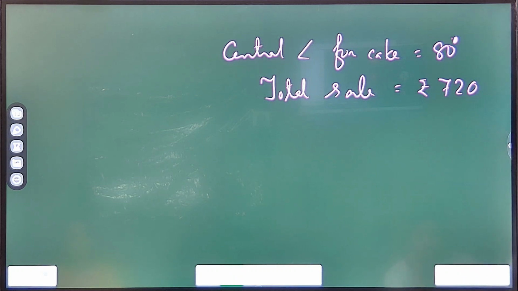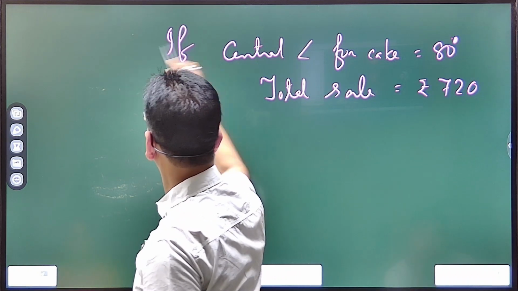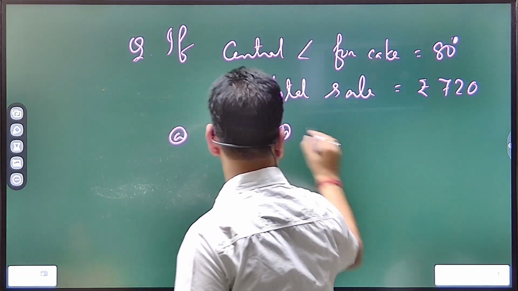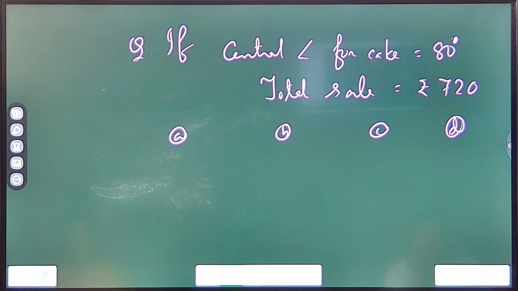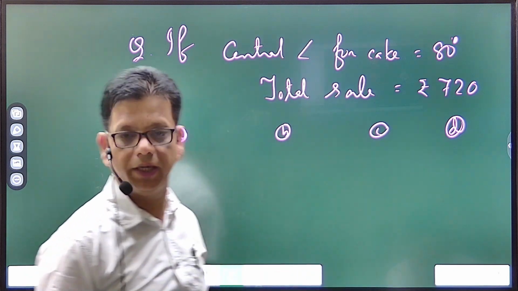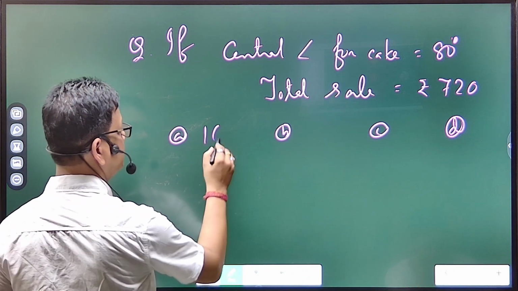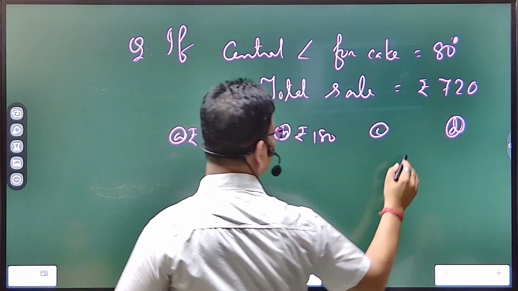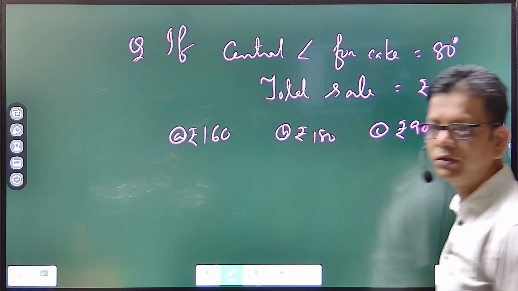Total sale is this. Which of the following, the question comes like this, if I'm making it short. Out of the 4 options, A, B, C, D, which is the correct sale for the item cake? The sale, I think, 160 rupees, 180 rupees, or supposing 90 rupees, or suppose 100 rupees. So you need to find the correct option.